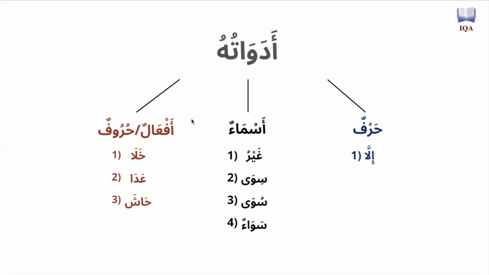All of these create an exception, and they're all going to be translated in English as except, but they're going to function differently in terms of their grammar and how they affect the word that comes after them. Now, we're not going to speak about this in the first part. In the second part, we're going to break down how illa functions, which is the one harf. Then in part 3, we're going to break down how these four nouns function, and also how these three words function.